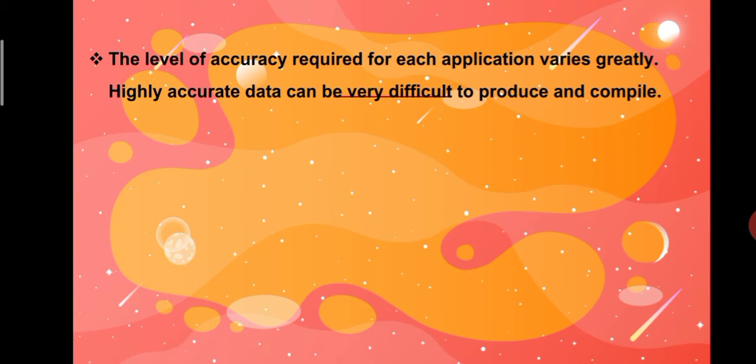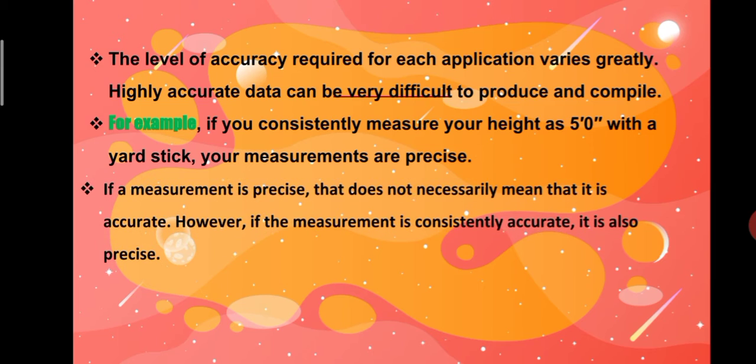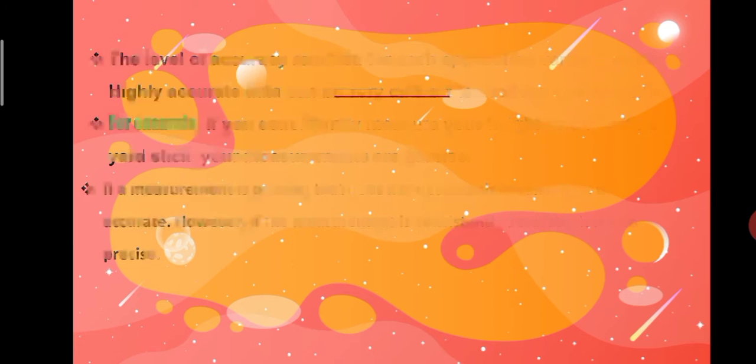The true value is called the theoretical value. The level of accuracy required for each application varies greatly. Highly accurate data can be very difficult to produce and compile. For example, if you consistently measure your height as 5.0 with a yardstick, your measurements are precise. If a measurement is precise, that does not necessarily mean that it is accurate. However, if the measurement is consistently accurate, it is also precise.